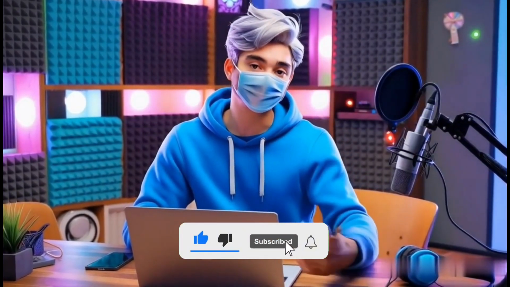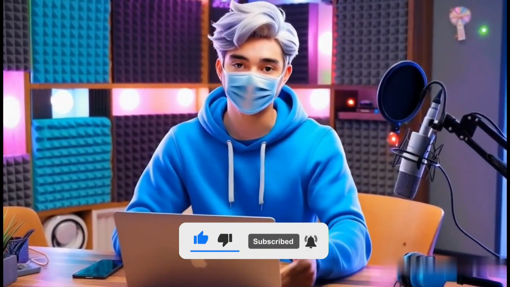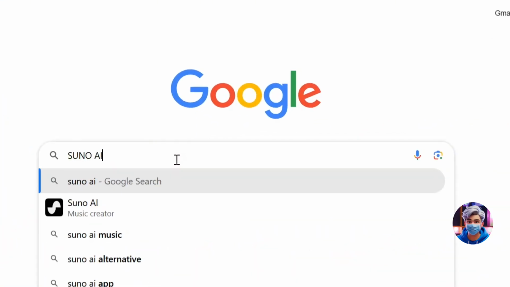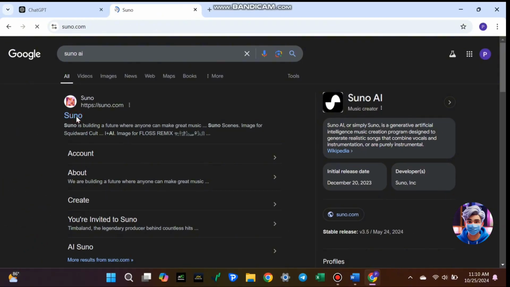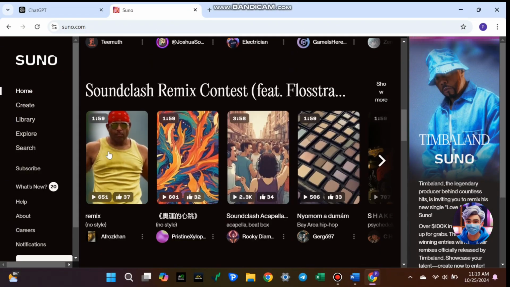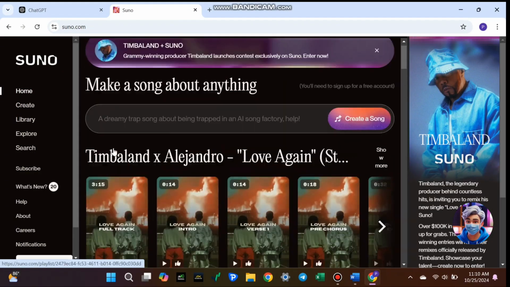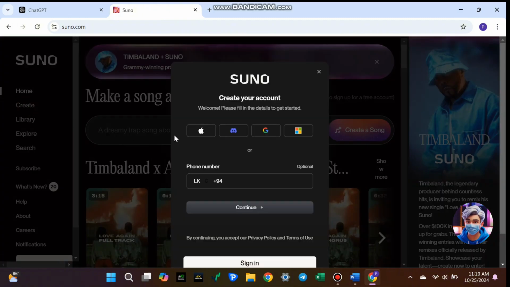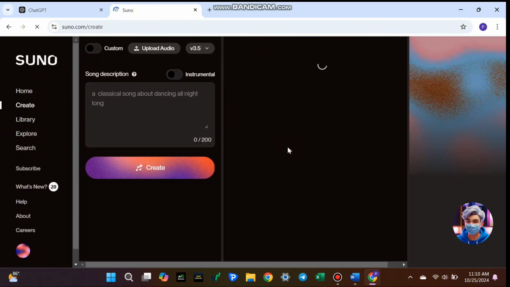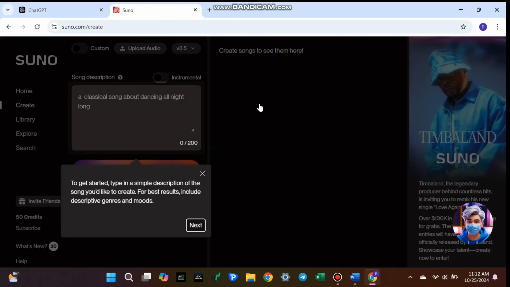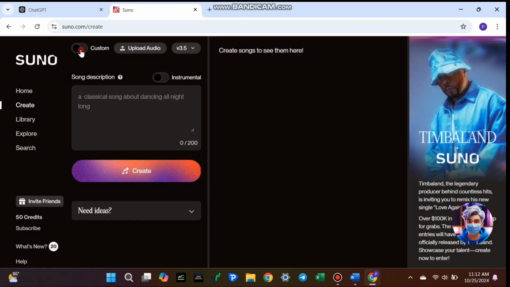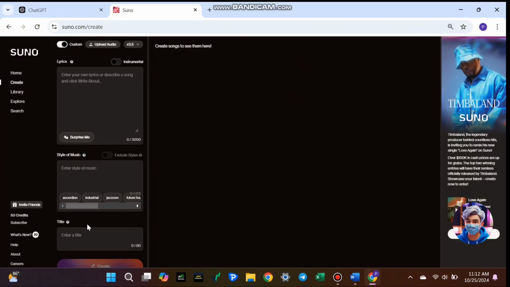Now that we have the lyrics, it's time to create the music. And for this, we're using Suno AI, which makes creating songs incredibly easy. Start by searching for Suno AI on Google and click the first link to access the platform. Once you're on the dashboard, look for the Create button on the left sidebar. Before you can start creating, you'll need to log into your account. If you don't have one, signing up is quick and straightforward. After you're signed in, click on the Custom option. This is where the fun begins.